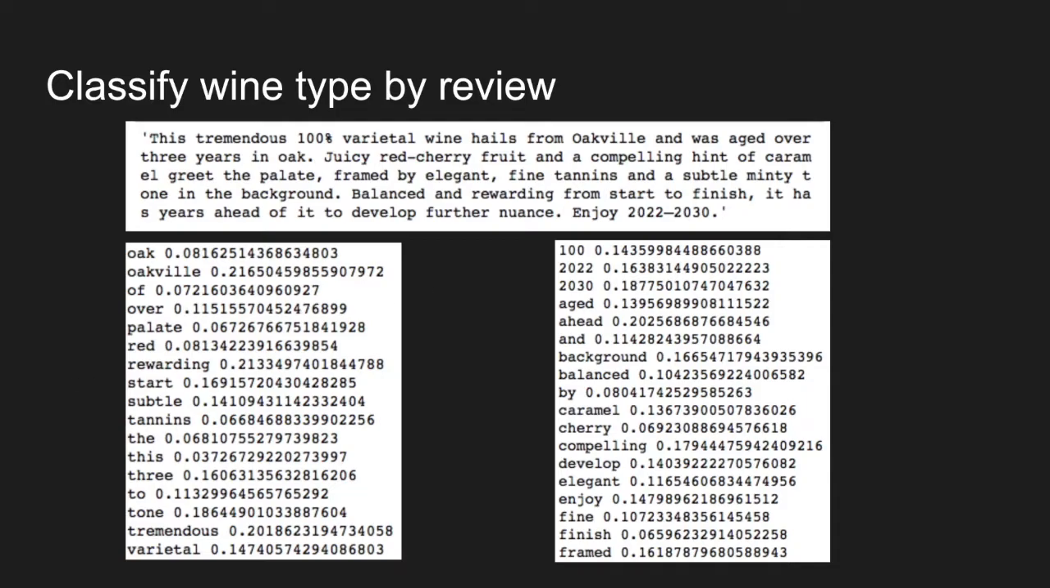The paragraph on the top is a description. We can see the tokenized terms with different TF-IDF values after applying a TF-IDF vectorizer on the description.